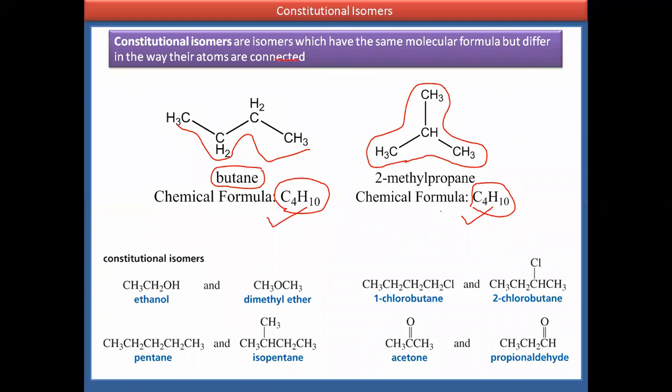Another example of constitutional isomers: ethanol and its isomeric form, dimethyl ether.